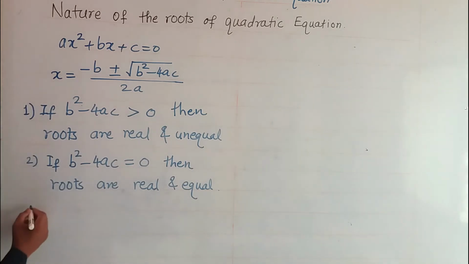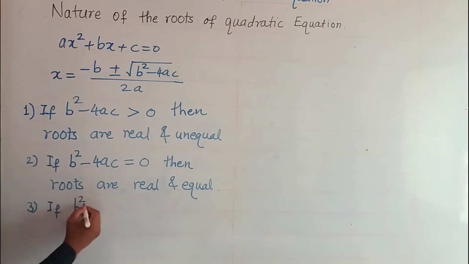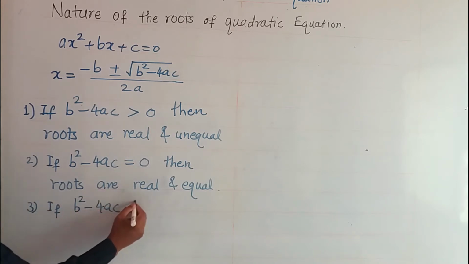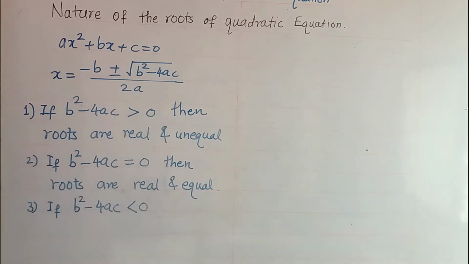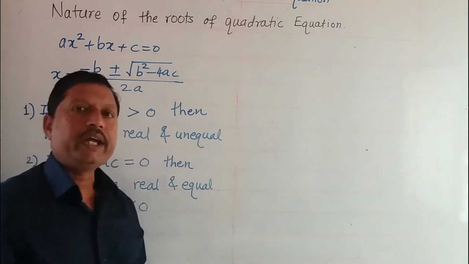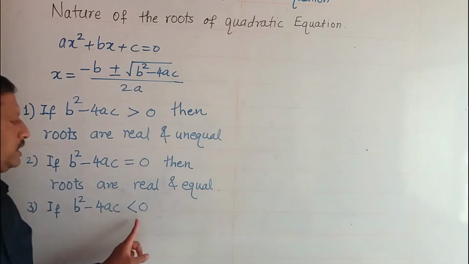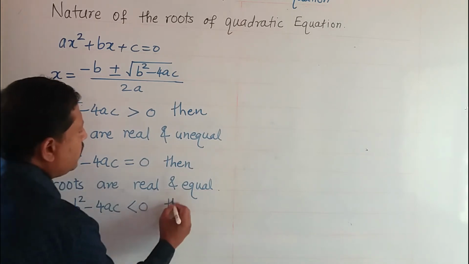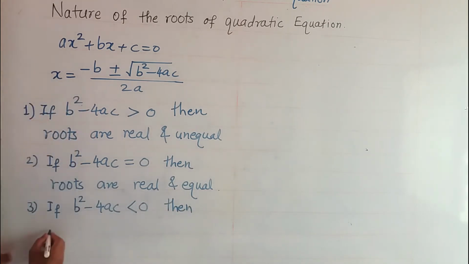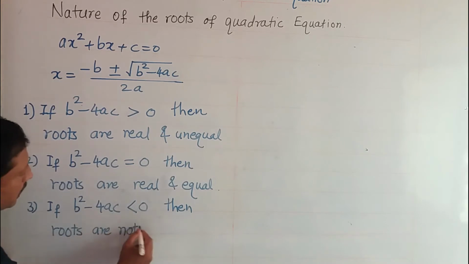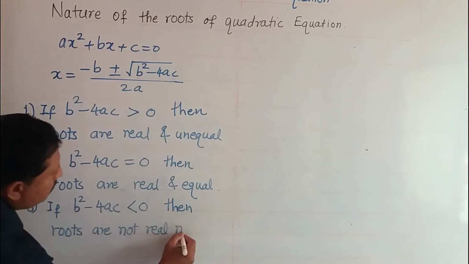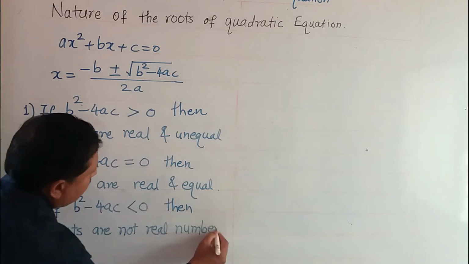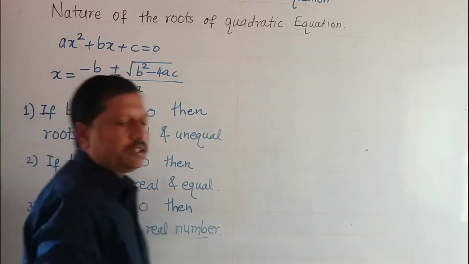The third condition is that if the value of b square minus 4ac is less than 0, means b square minus 4ac is a negative number, then the roots of the quadratic equation are not real numbers.